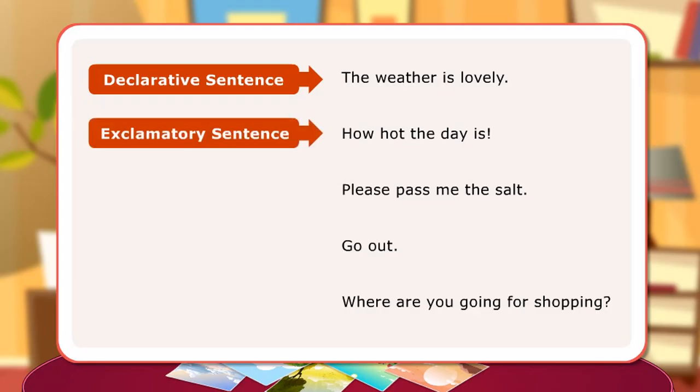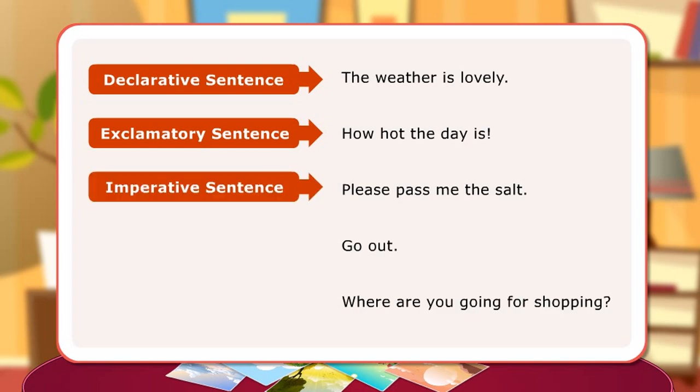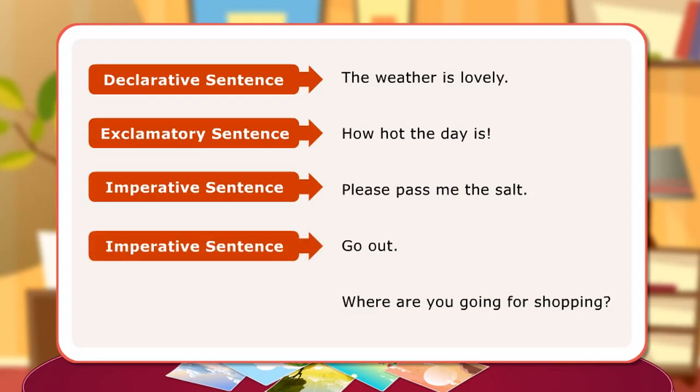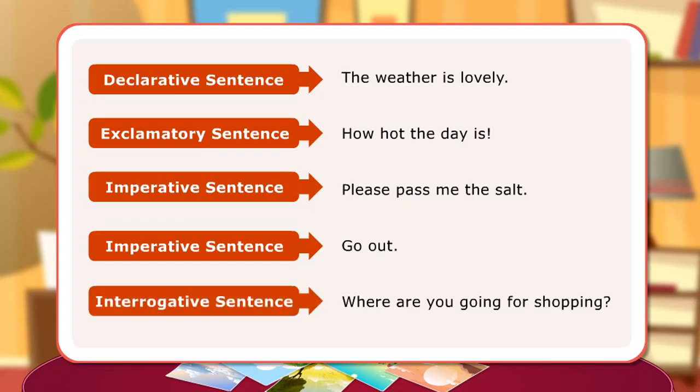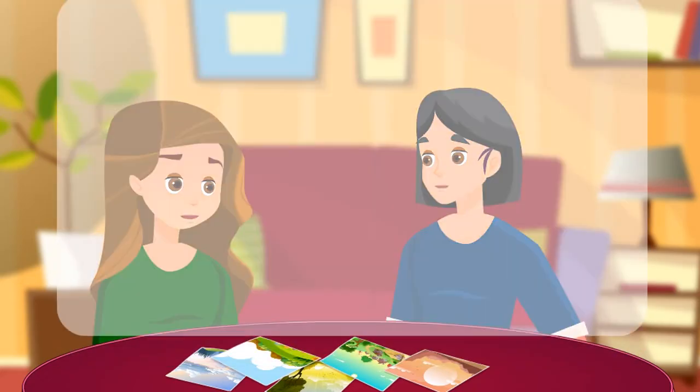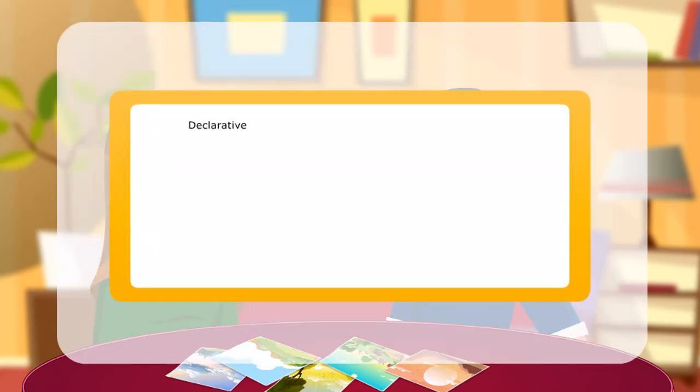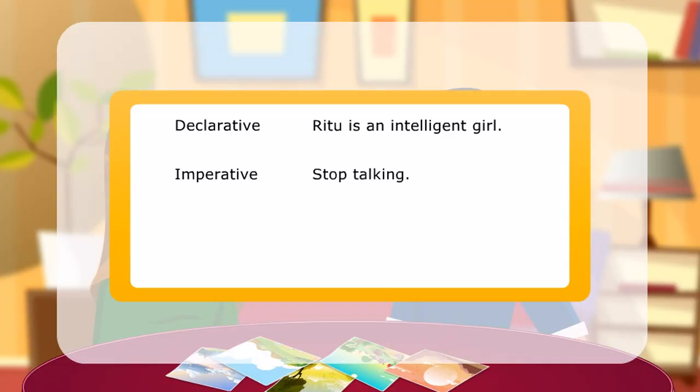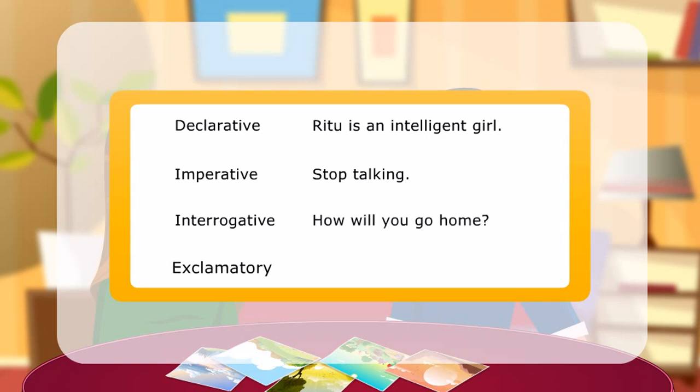The third sentence makes a request and is an imperative sentence. The fourth sentence is also imperative as it issues an order. The last sentence is interrogative as it asks a question. Here are a few more examples of the four kinds of sentences. Declarative: Ritu is an intelligent girl. Imperative: Stop talking. Interrogative: How will you go home? Exclamatory: What a wonderful surprise!